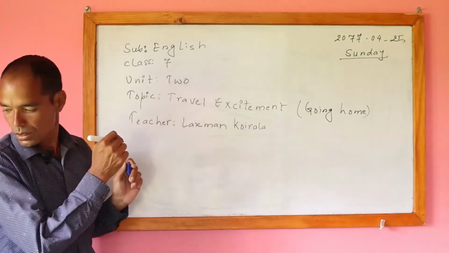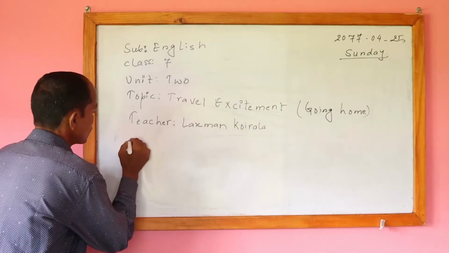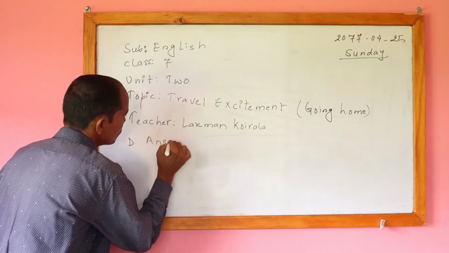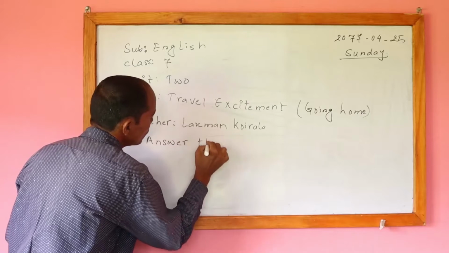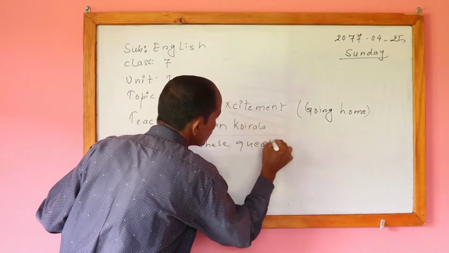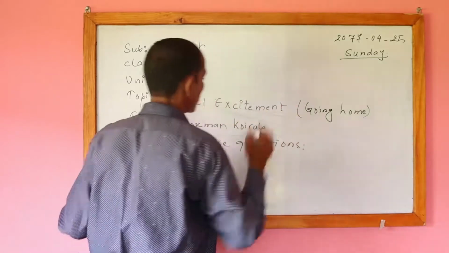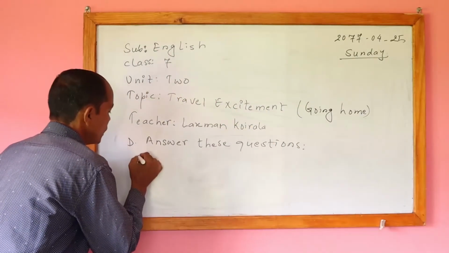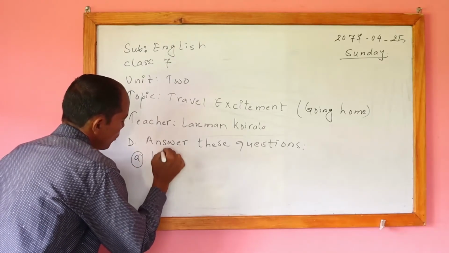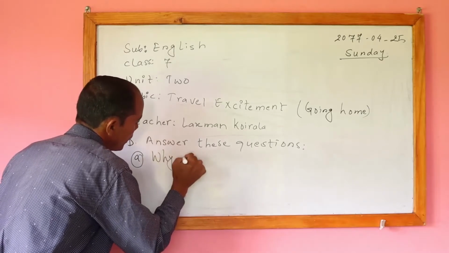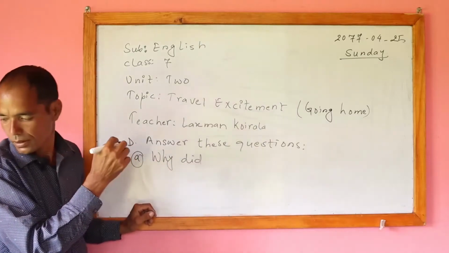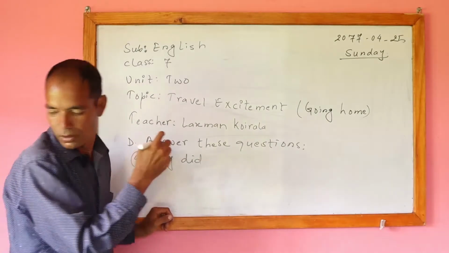Okay, in D it is written like this: Answer these questions. You have to copy this. In A it is written like this. Question: Why did the writer long for the summer holidays?